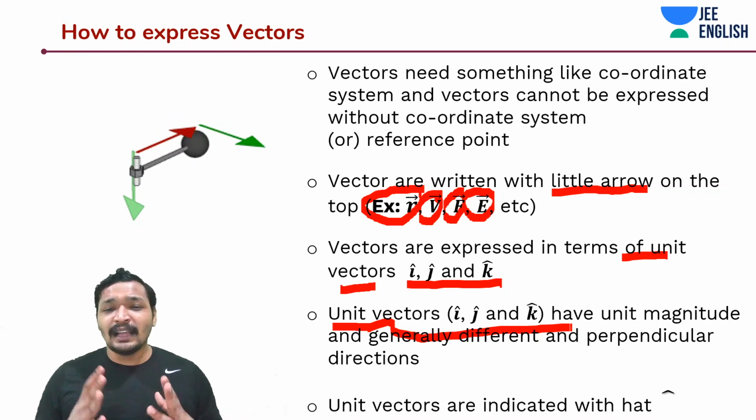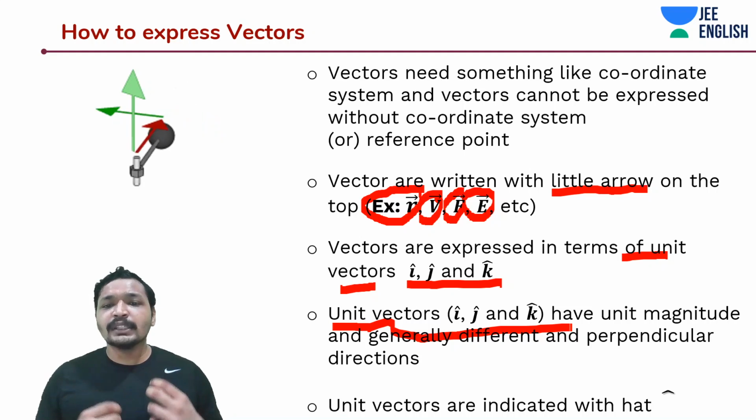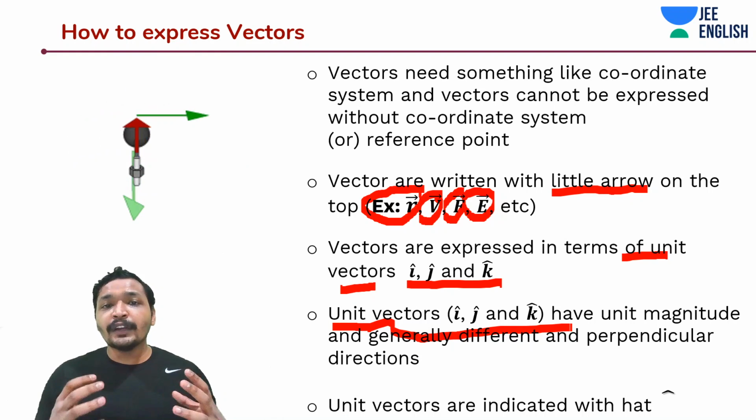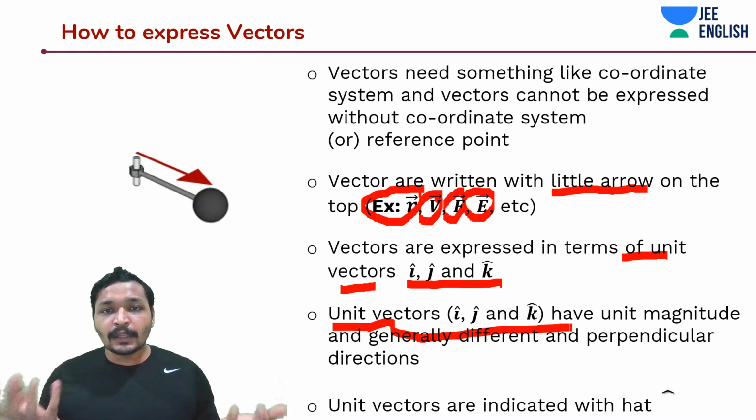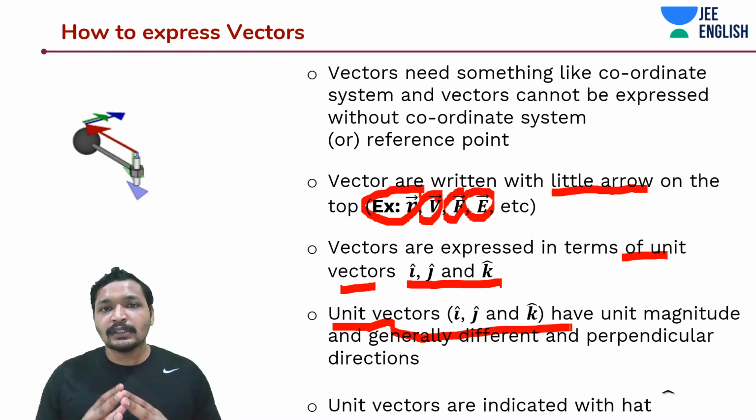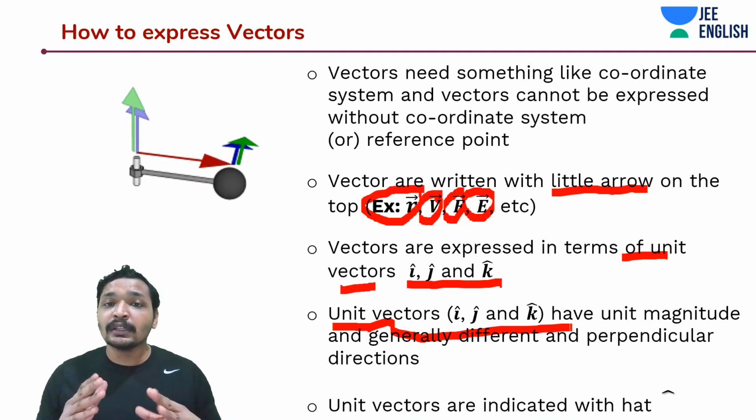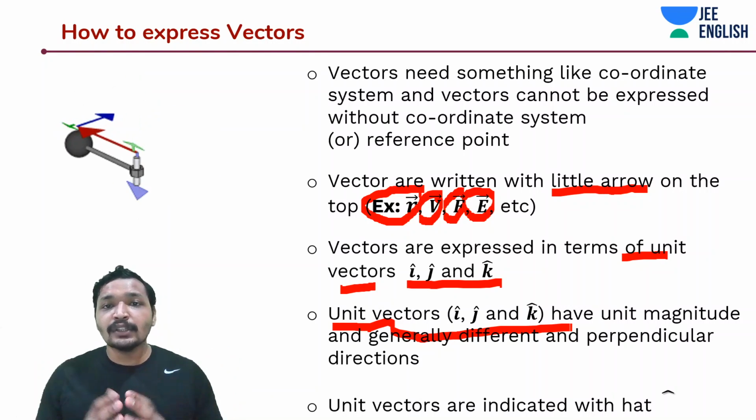In this case, i cap, j cap and k cap, there are these 3 unit vectors. They are perpendicular to each other. So you basically cannot use them to represent the same direction. You need 3 unit vectors to represent 3 different directions. That is the main use of unit vectors, and more importantly, you can represent any vector using unit vectors.